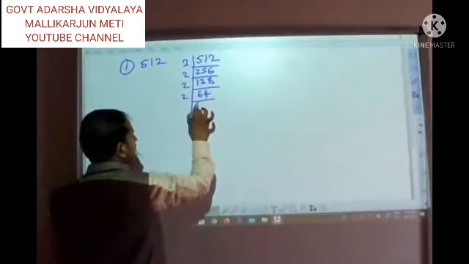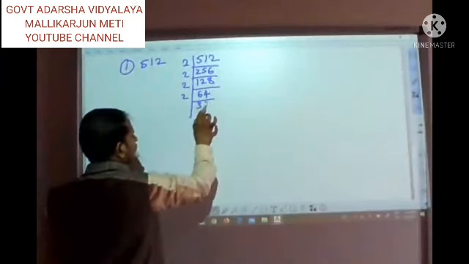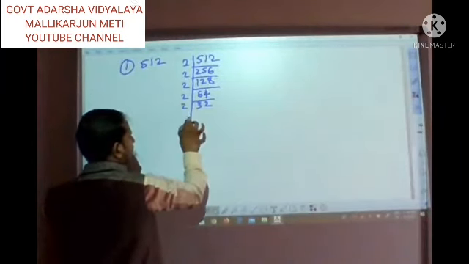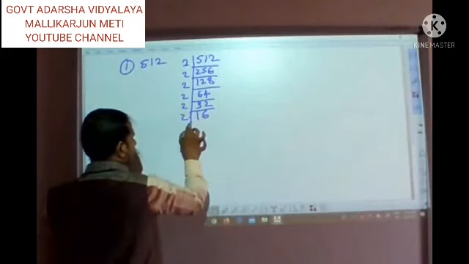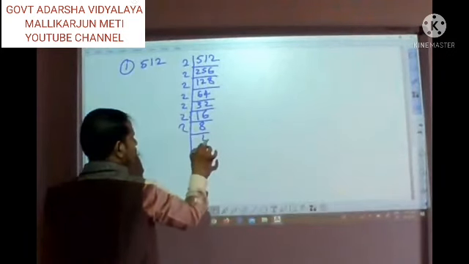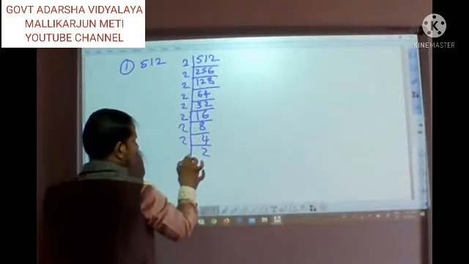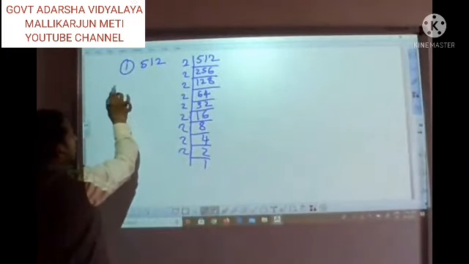Next 2 3s are and 2 2s are. Again 2 1s are, 2 6s are. 2 8s are, 2 4s are, 2 2s are. Finally 2 1s are.